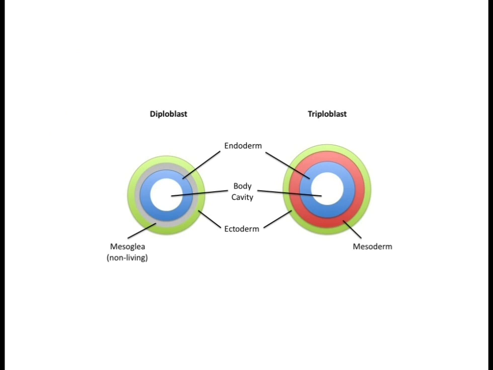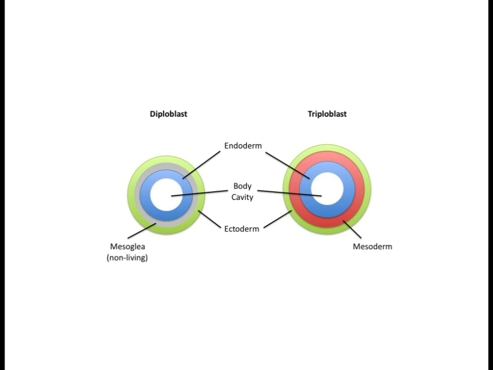Now in this figure you are able to see the light green is the outer layer, so it is called ectoderm. The mesoderm is the red one. You see in the second figure, the red color is the mesoderm, it is the middle layer, and the light blue is the endoderm, it is the inner layer.